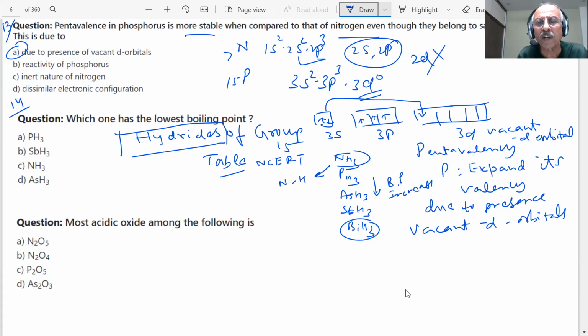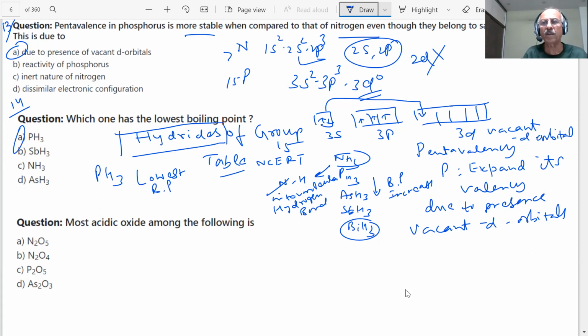Nitrogen and hydrogen can form intermolecular hydrogen bond. So its boiling point will be much higher here. Then the answer is PH3, it has the lowest boiling point, student. We have to consider different factors, student. More than one factor could be there for an answer, but we have to find which is the appropriate one out of all this. If more than one factor is there, then we have to sometimes remember, because we do not know which is overtaking the other.